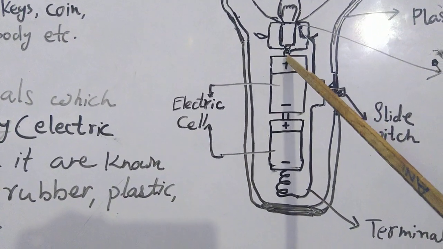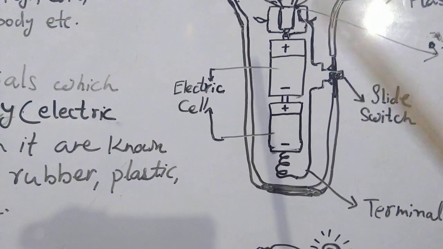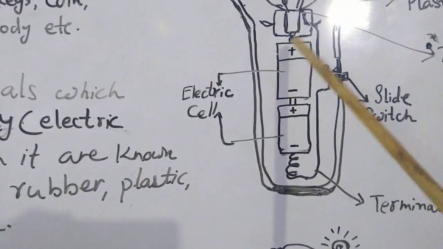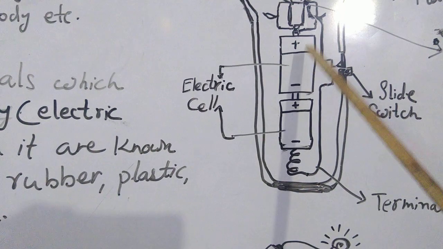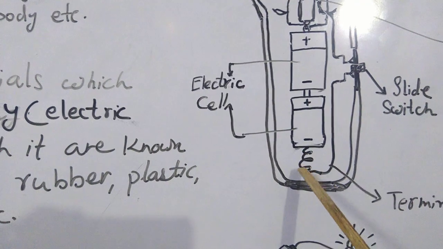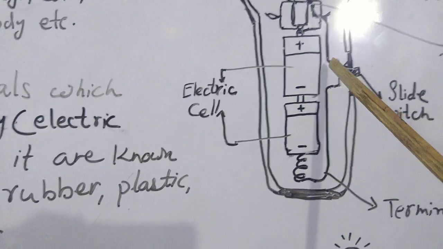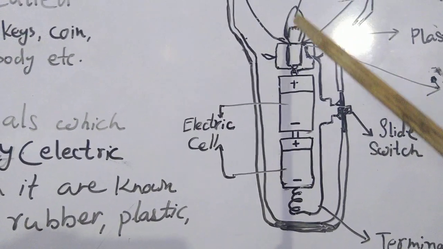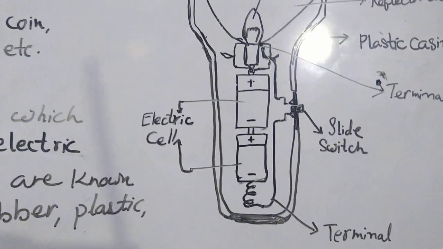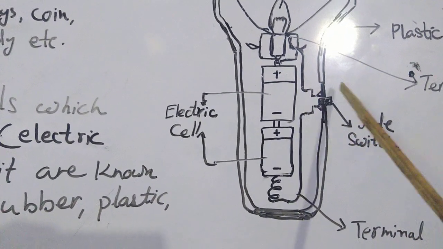So the other terminal of the bulb is joined to a cell, whose positive terminal is joined here, and the other cell having its positive terminal here is also joined here. You see, this is a positive terminal and this is positive. Positive terminals are taken in the same direction. Now the negative terminal of the cell is joined to the other portion of the switch. These are the two terminals of this whole circuit. Do you remember a circuit? The path of electricity. It is a complete path of electricity. But right now it is in the off condition.